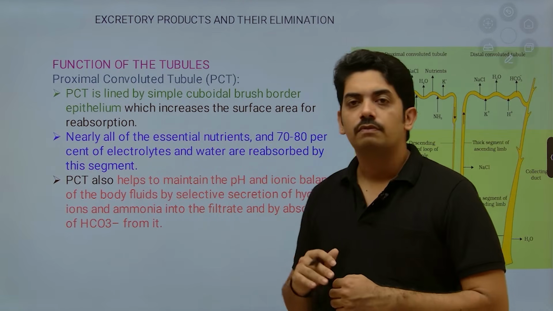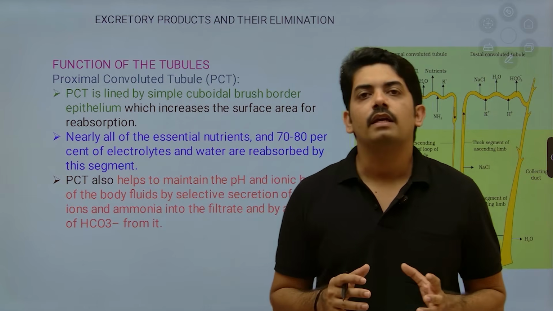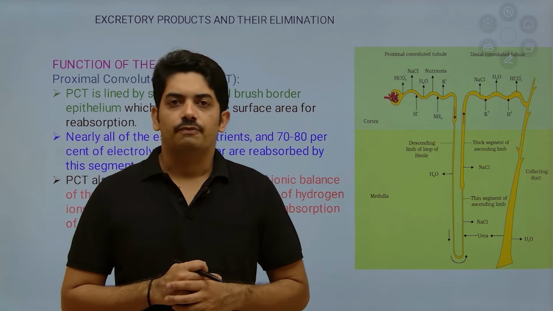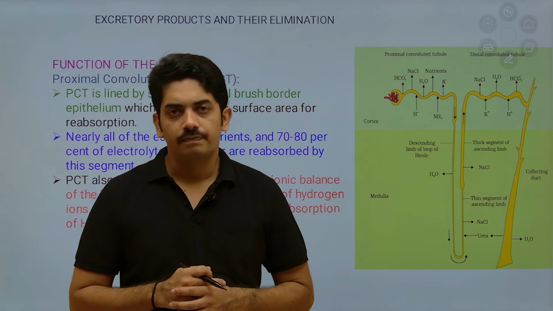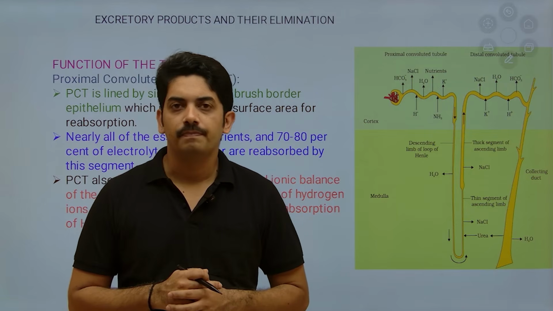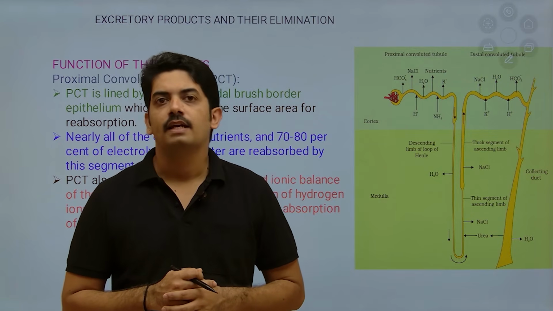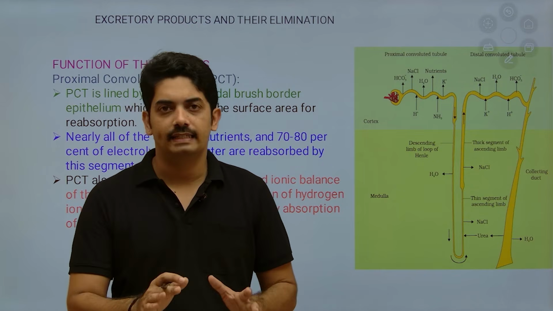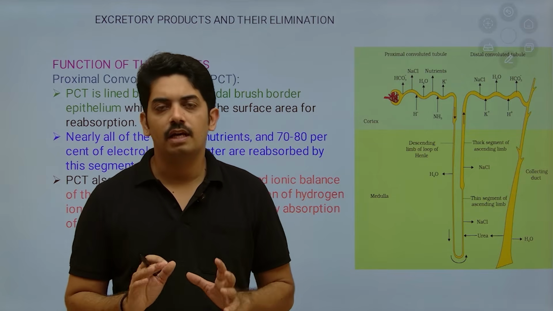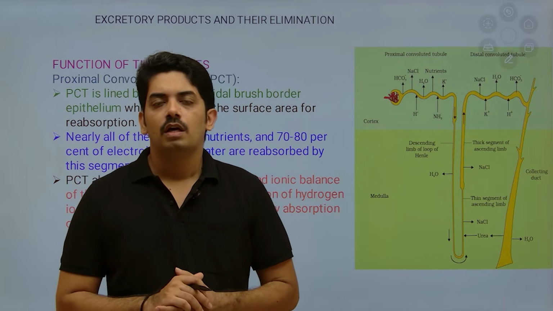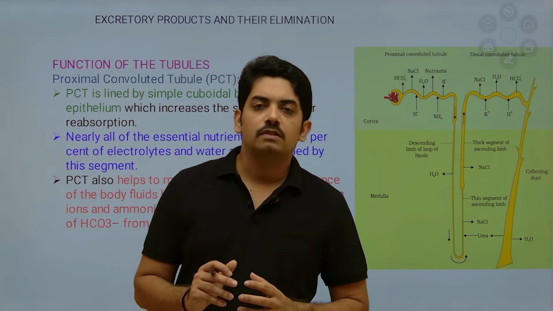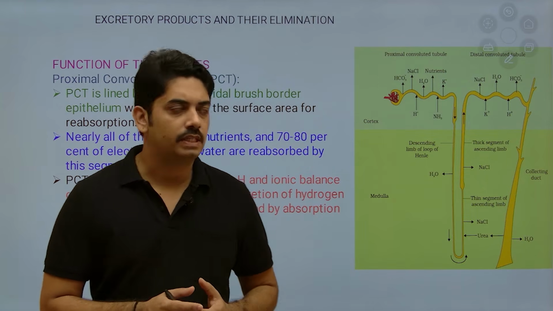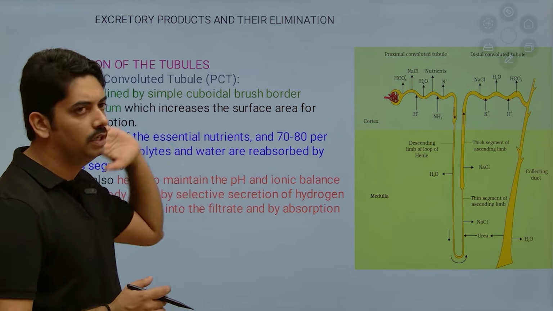Now coming to functions of the tubules. Now tell me, what and all the tubules are there in the nephron? Of course, the proximal convoluted tubule, then Henle's loop, in that the descending limb of Henle and ascending limb of Henle, and the distal convoluted tubule and collecting duct. So these are the tubular parts of the nephron. Which part of the nephron contributes what, that is what we study under functions of the tubules.